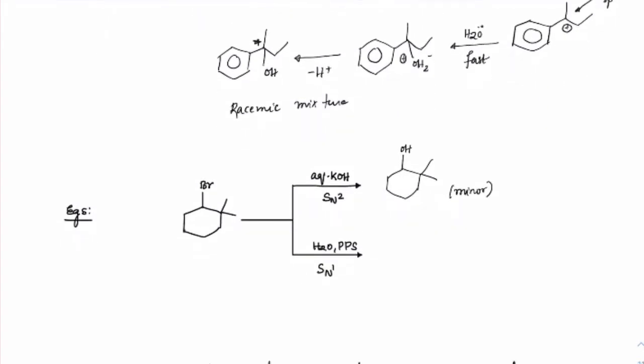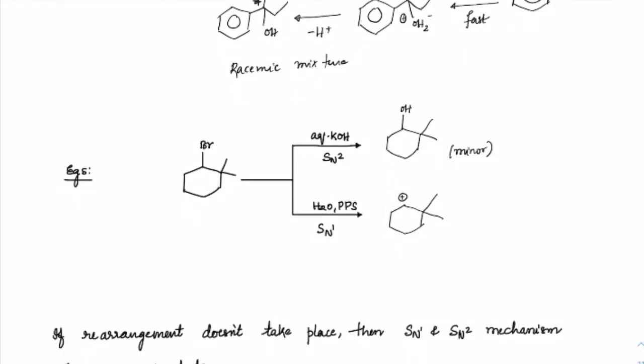Now, if it is in the presence of water, definitely the SN1 reaction is favored. First, a carbocation is formed here, and from the carbocation, we can have two routes. This carbocation can undergo rearrangement.